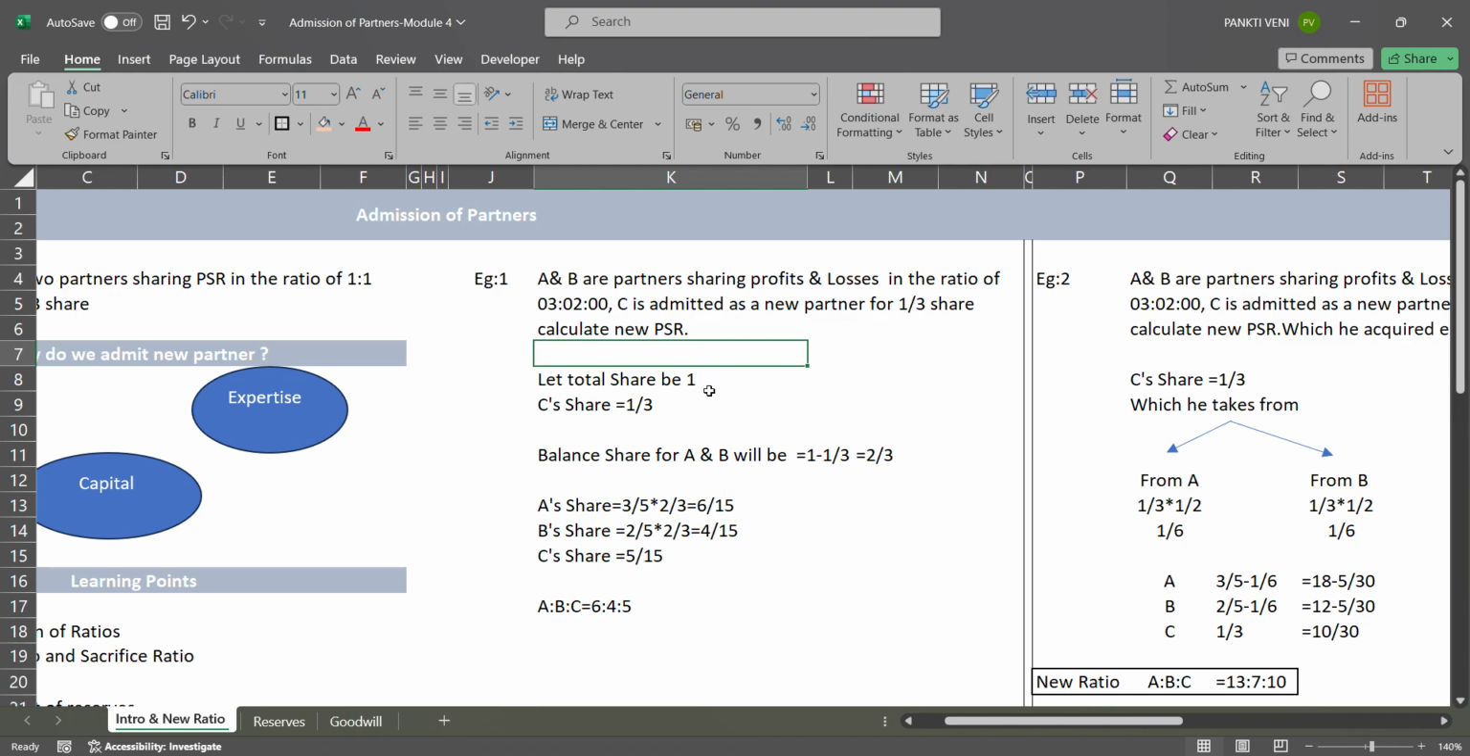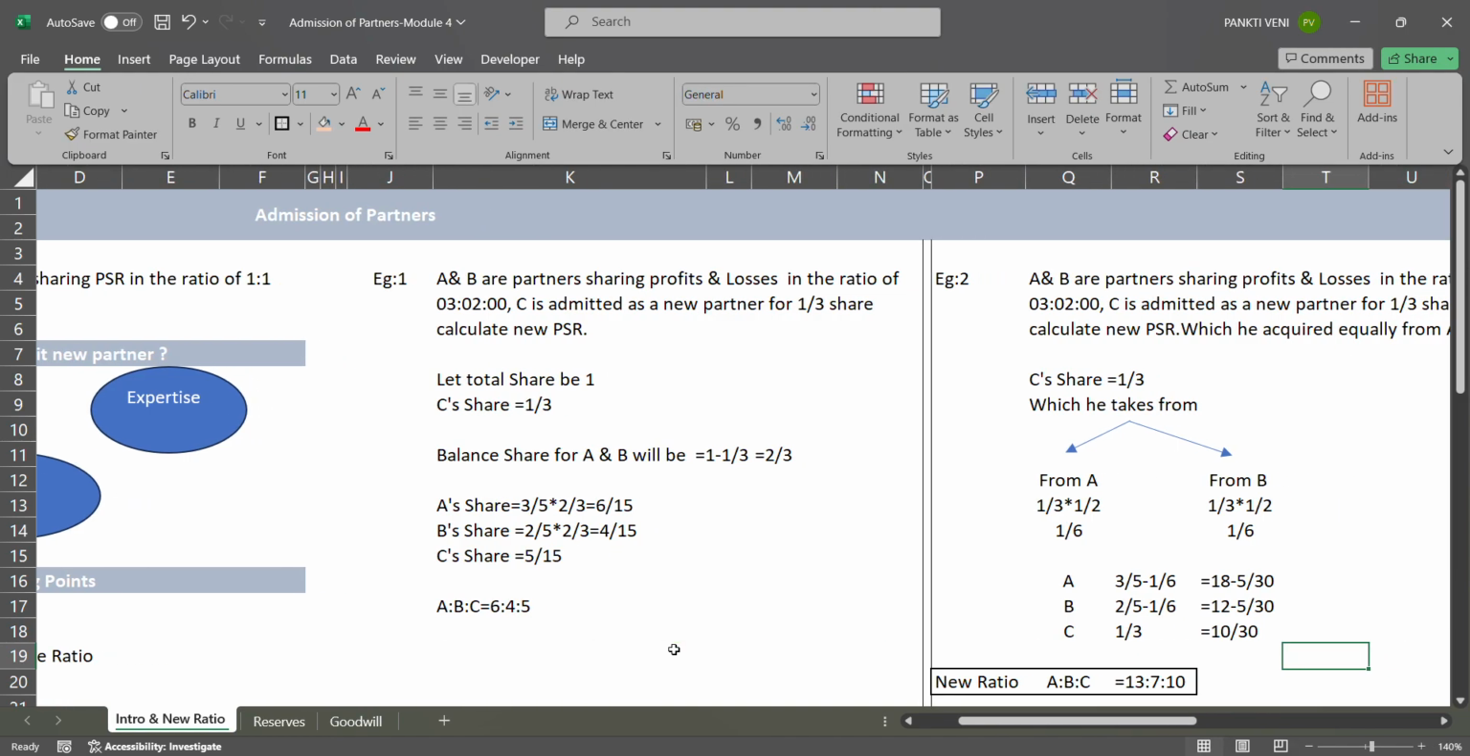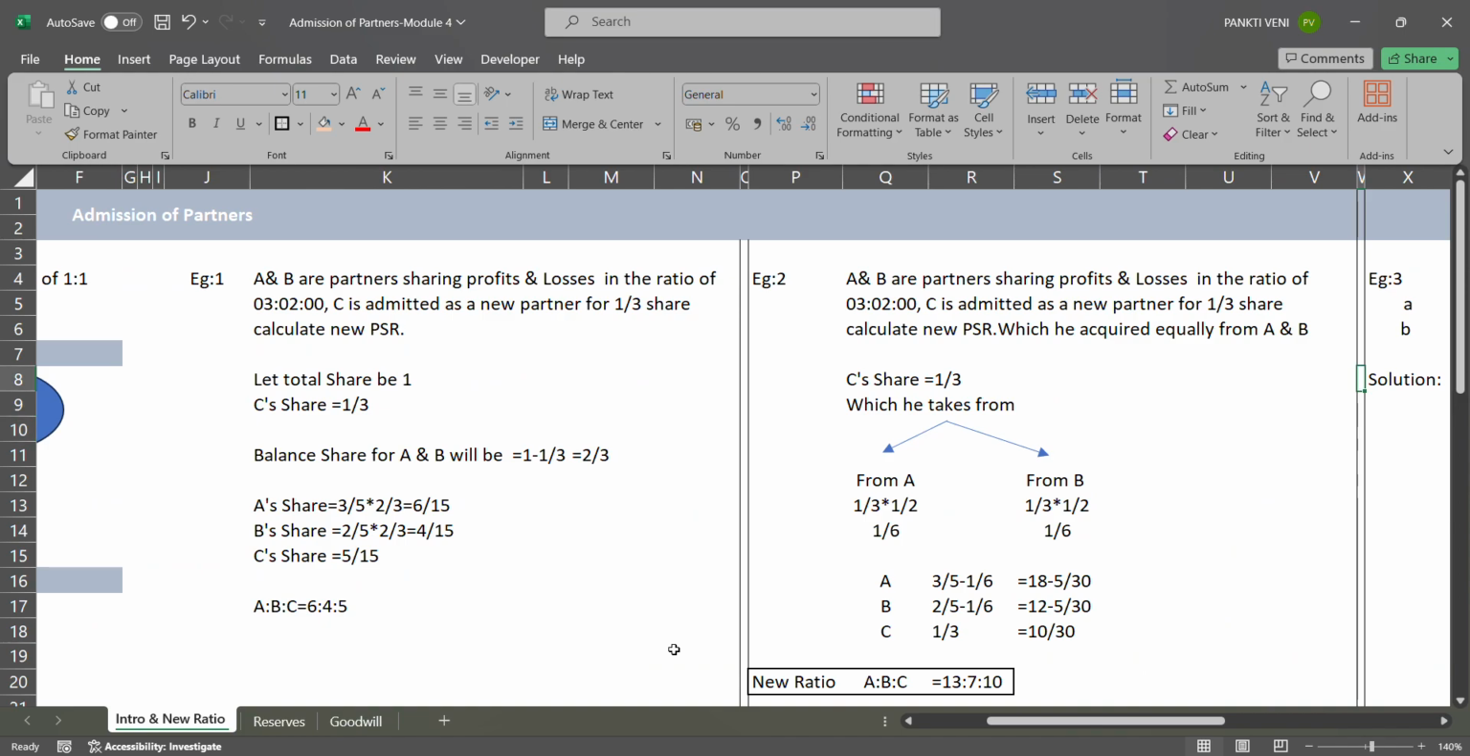So what we will do here is take the total share as 1. From this, I will remove C's share. I will get 2/3 share as the balance share. Now this balance share 2/3 I am supposed to multiply with the old ratio. So I will get A's new share, B's new share and C's new share. Now in example 2, it is the same question, but here I also wrote the sacrificing part.